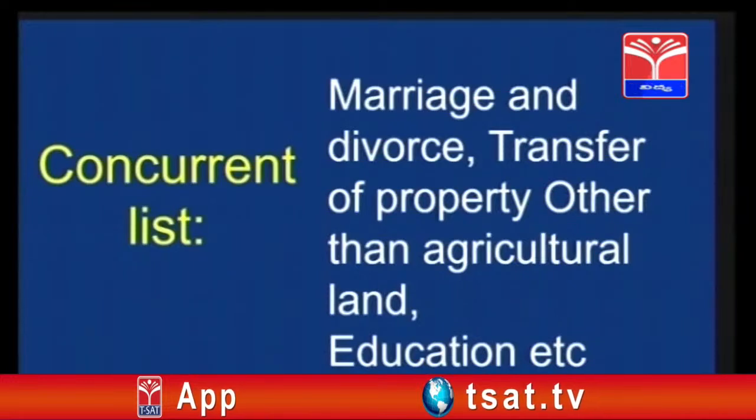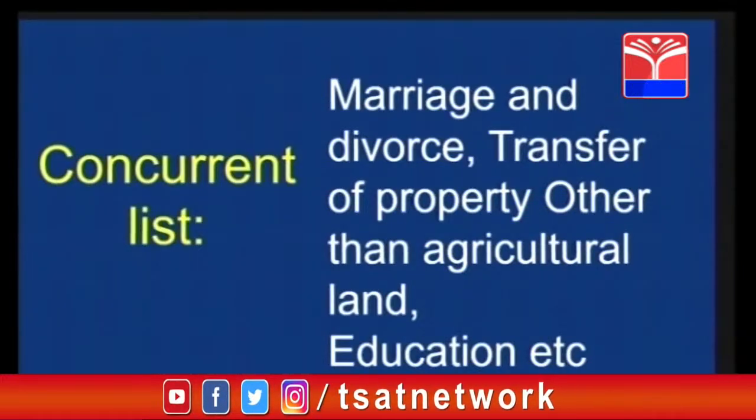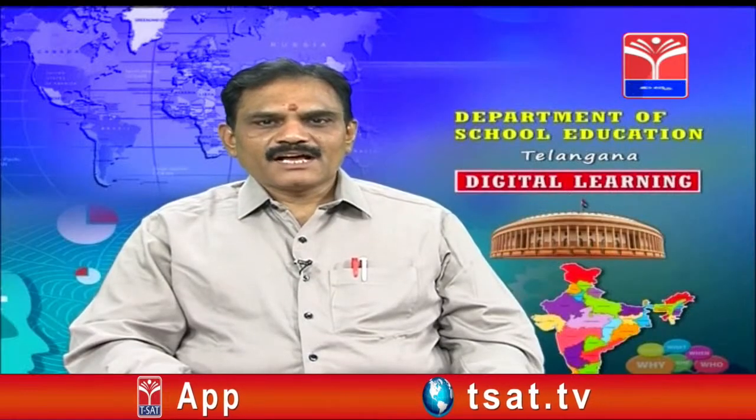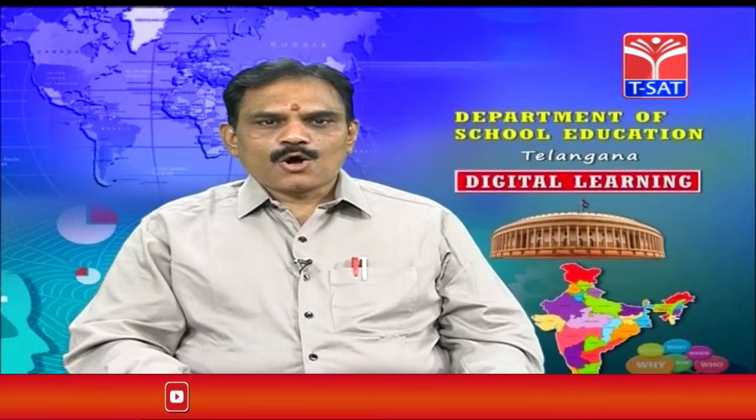A few things like this are in the concurrent list. Here the state government can make a law on that, but it should be accepted by the central government. Likewise, even the central government can do that, but the state government has to accept it. So a few are like this in the concurrent list.